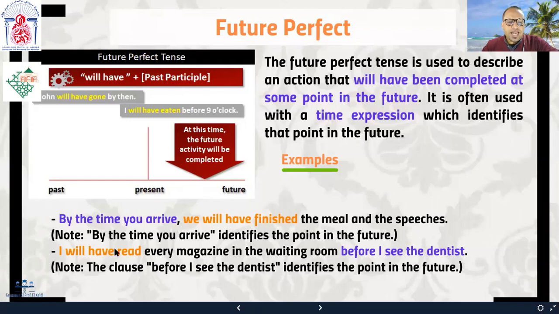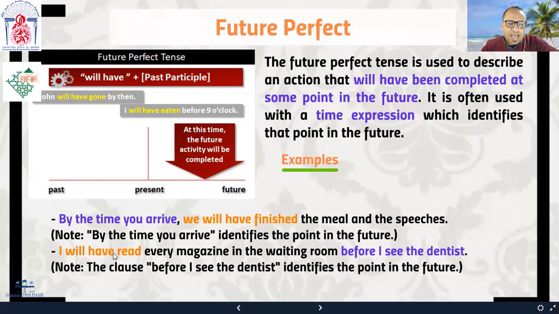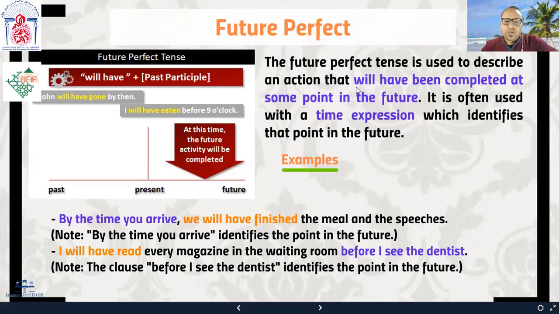Another example, I'll have read every magazine in the waiting room before I see the dentist, okay? Suppose that I see the dentist at this point here. This is the point at which I'll see the dentist. So before that point, I'll have completed reading. I'll have read every magazine on the table in the waiting room, right? Before the dentist comes. So remember, it is a tense that we use to talk about a completed action before a certain time, before a certain specific time in the future, okay?